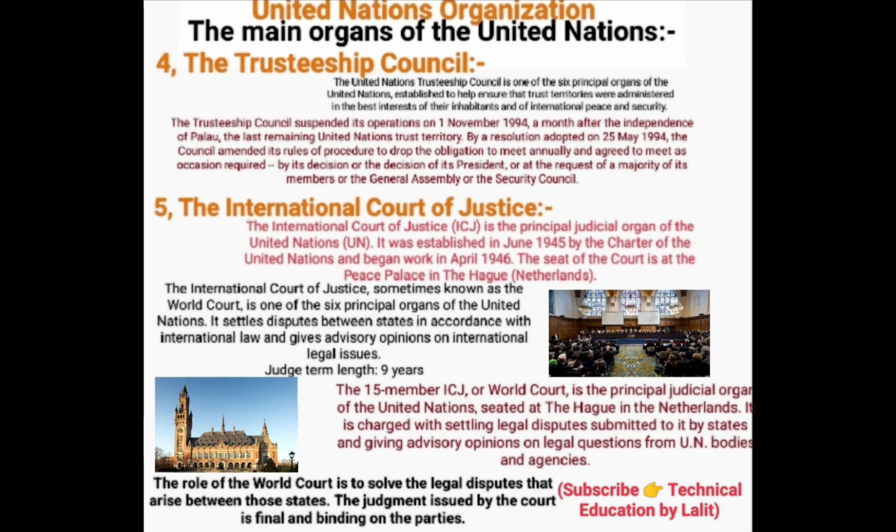My next point is the Commission on Science and Technology for Development. The Commission on Science and Technology for Development is a subsidiary body of the Economic and Social Council.